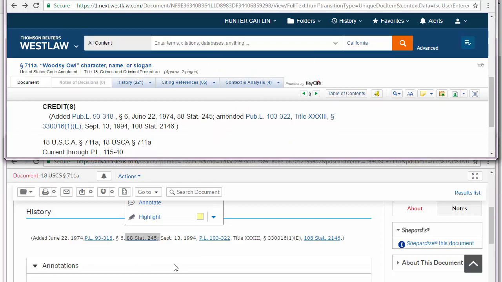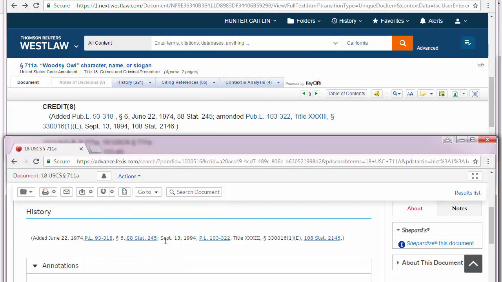Then you'll see a little semicolon. What this indicates is that there was an amendment. Everything before the semicolon is the original enactment, everything after the semicolon is the first amendment, and if you have multiple amendments, they'll each be separated by a semicolon. In this case, the statute was only amended once, on September 13th, 1994.